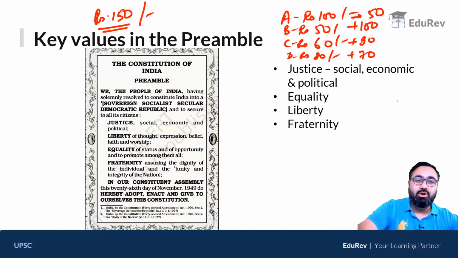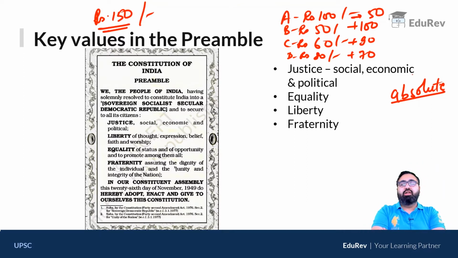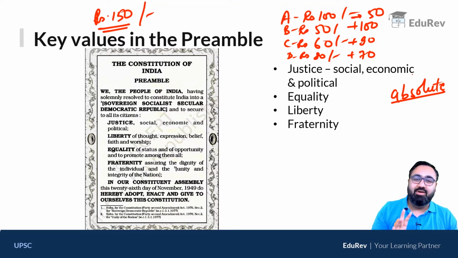इसमें से कुछ भी absolute नहीं होता है. Absolute means all of them have certain restrictions. For example, if I am following a religion that tells me किसी और को जाके मारूं, तो ऐसा नहीं होगा कि अरे मेरे को तो freedom of belief है, मैं किसी को जाके कुछ भी करूं. No, that is not what happens. Your freedom should not interfere with someone else's freedom. There is a very famous saying, your freedom to move your hand stops when you start hurting someone else.